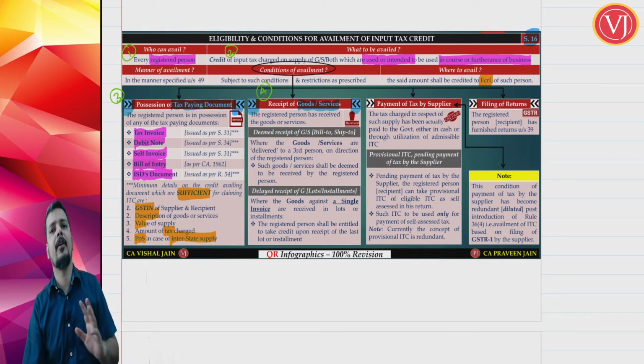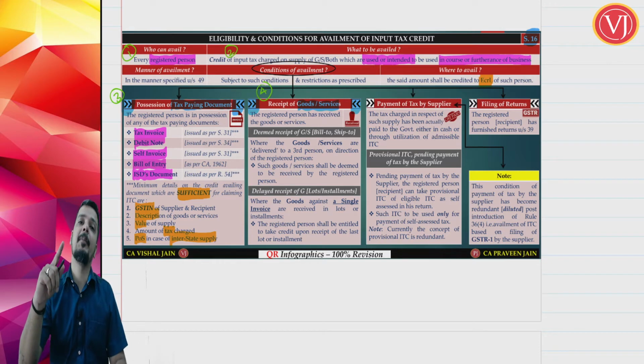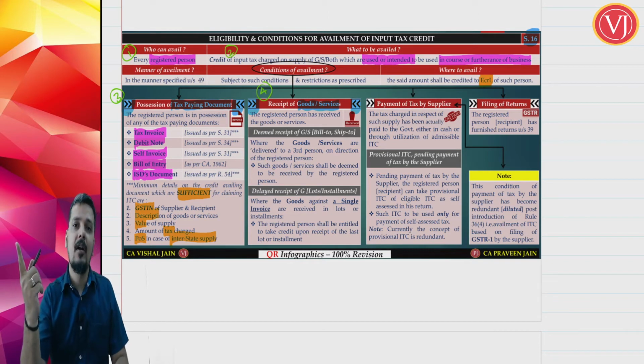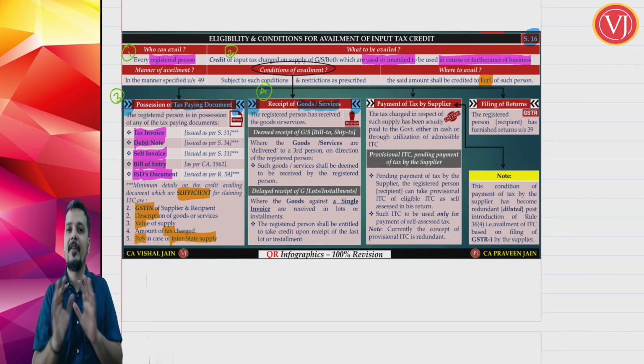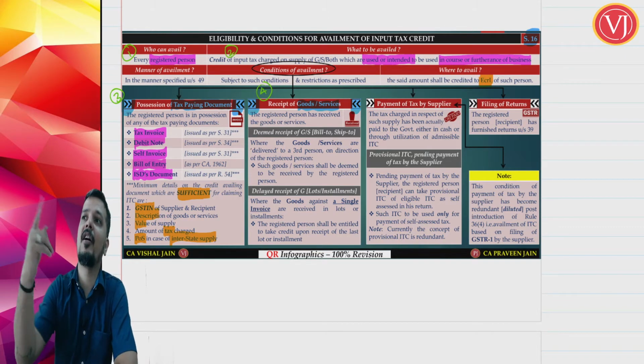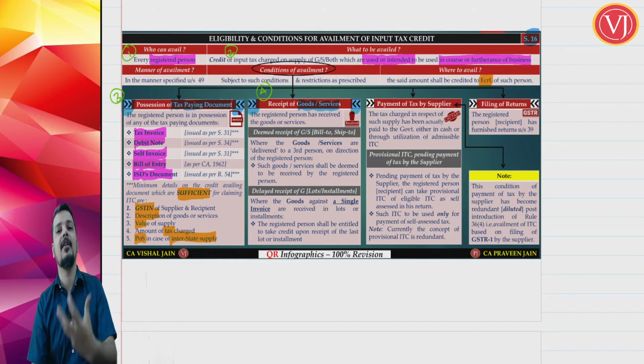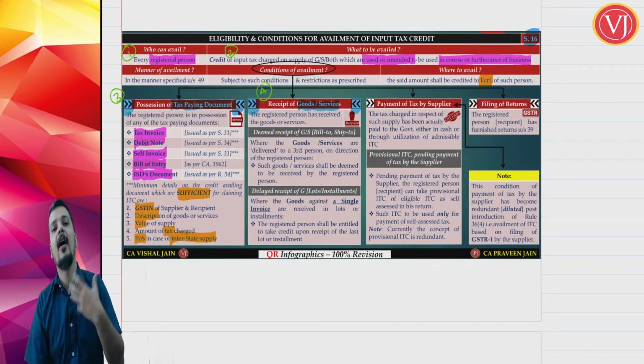What I am trying to tell is that the goods are being received by another person. The goods are being received by a person in Kolkata on behalf of the recipient. It is equal to goods received by the recipient. In simple language, goods received by a third person on behalf of the recipient is equal to goods received by the recipient himself. I can take the credit.